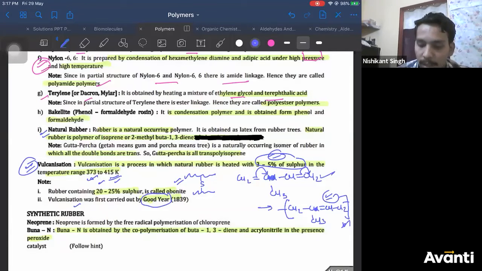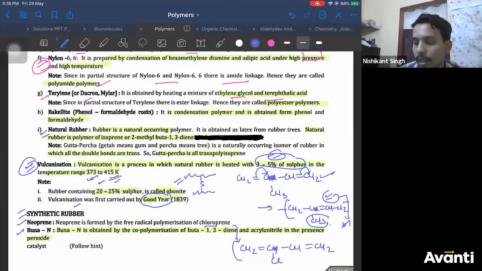Okay. Now, synthetic rubber. What are examples of synthetic rubber? Neoprene, Buna. What is neoprene made up of? It is made up of chloroprene. What is chloroprene? In isoprene you have a methyl, replace it by chlorine. That's all. CH2 double bond CH, Cl. Here you have CH double bond CH2. This is your chloroprene. Carry out the polymerization of this like this, and you'll get neoprene, correct? Neoprene is a polymer of chloroprene.